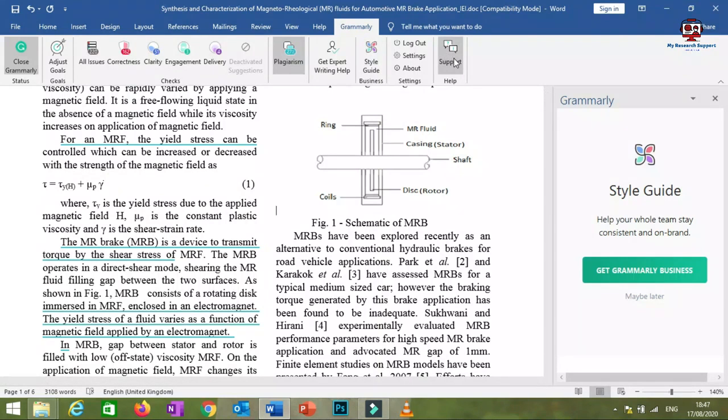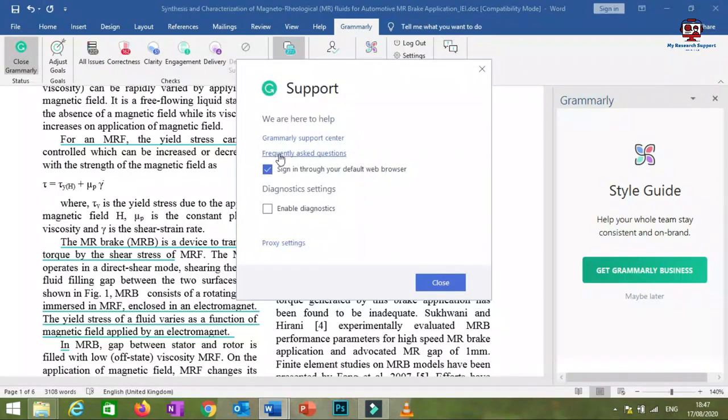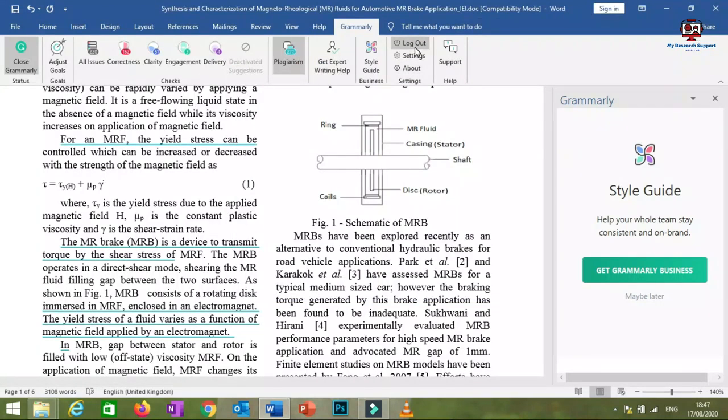And then support. If you need any other relevant information about Grammarly, you just have to click. You can see frequently asked questions, Grammarly support center, etc. And these three options: log out, you never have to click on this button, because your software is already activated here.